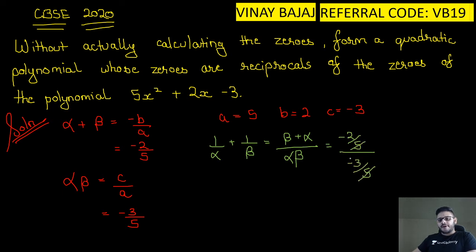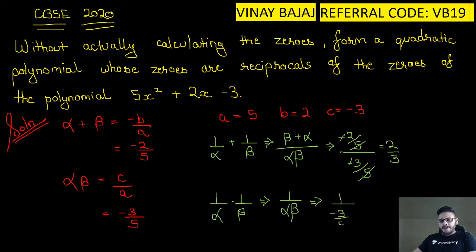This 5 and this 5 gets cancelled. Minus minus gets cancelled. I'll get 2 by 3. Okay. 1 upon alpha into 1 upon beta is equal to 1 upon alpha beta, which is nothing but one upon minus 3 by 5. So we get 5 upon 3 minus 5 by 3.